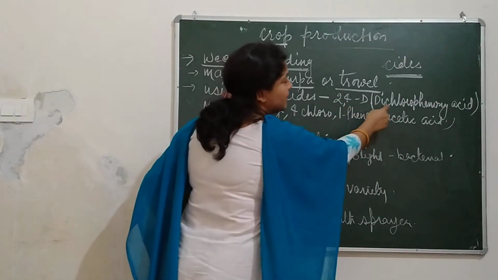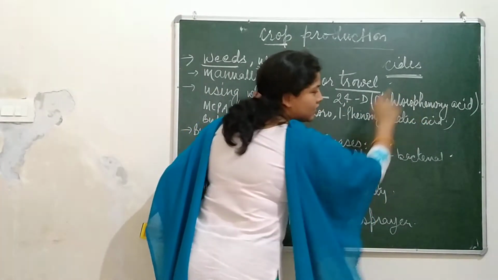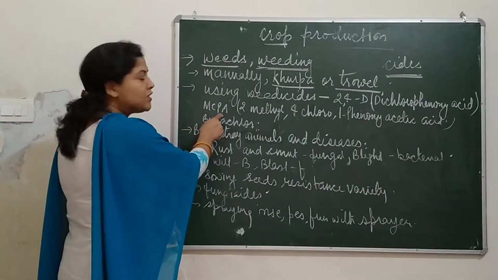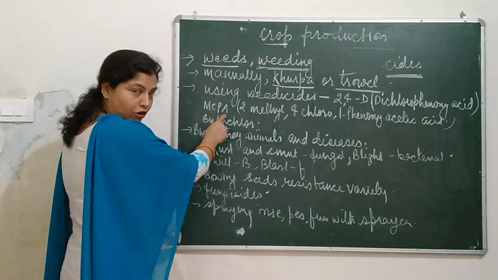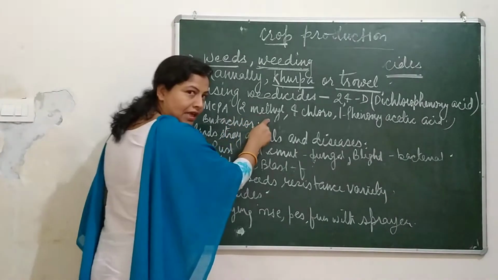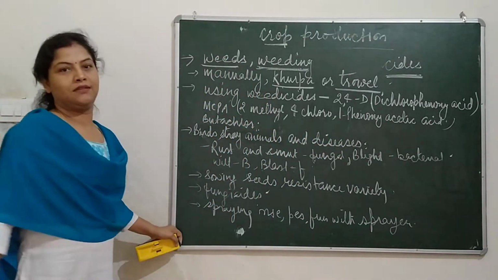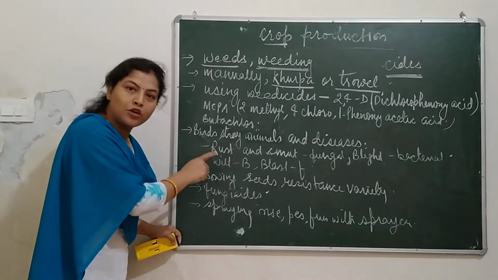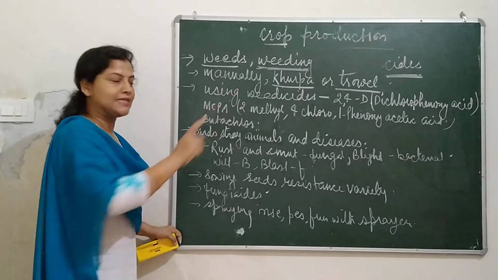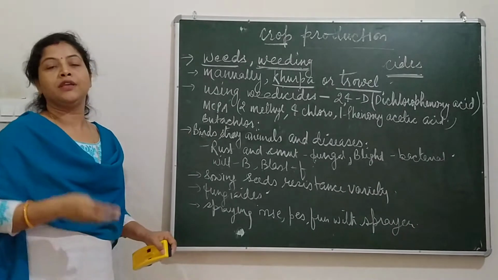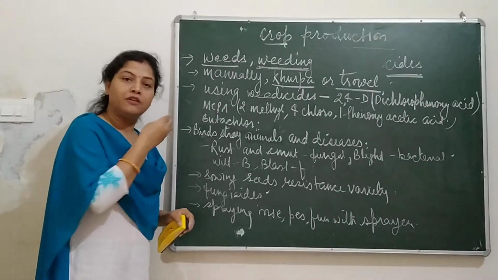These chemical weedicides are 2,4-D. Here 2,4 means dichlorophenoxy acid. MCPA, the full form of MCPA is 2-methyl-4-chloro-1-phenoxyacetic acid, and butachlor. These are the names of weedicides.